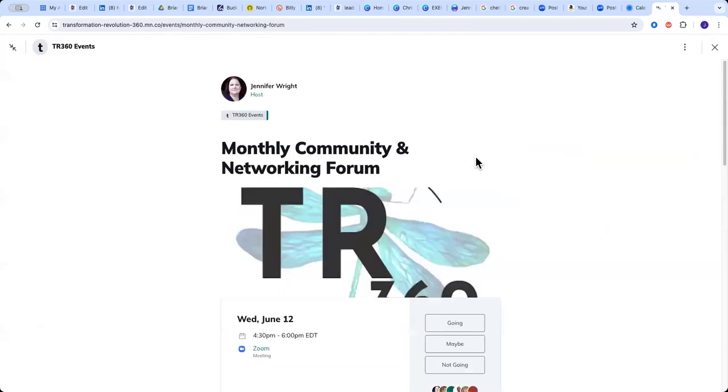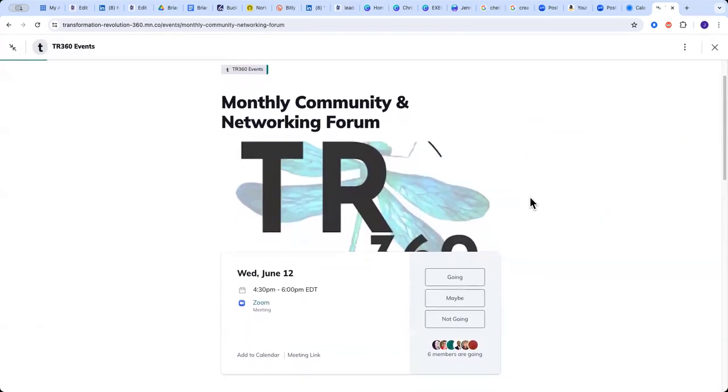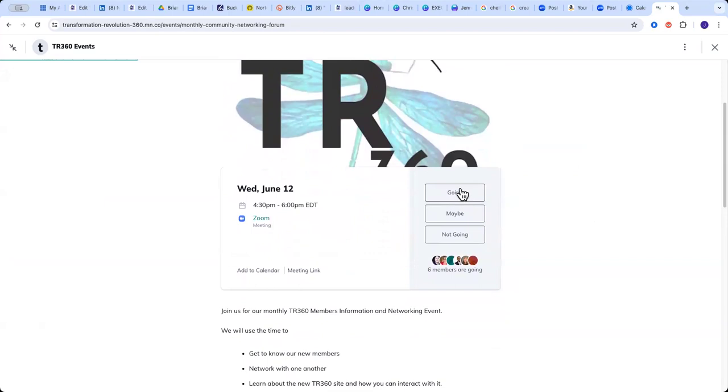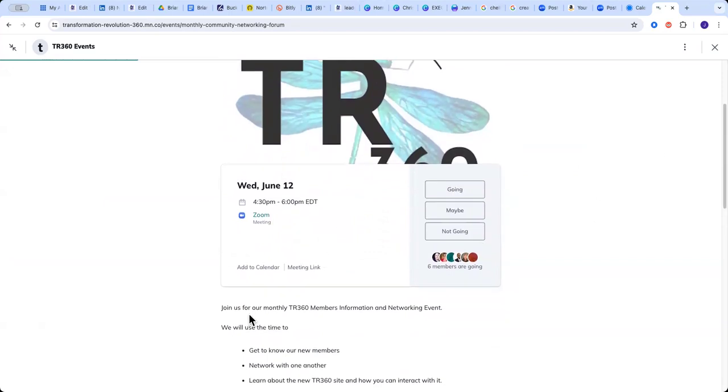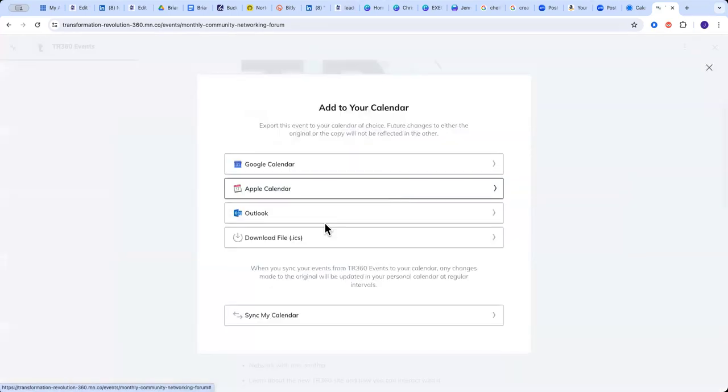When you click on the event and you accept the event, so I've already accepted this event, so I'm going. You can then click on Add to Calendar, select the type of calendar that you use, and it will actually put it onto your calendar. So now you have a reminder on your calendar to remind you that the meeting's coming up.